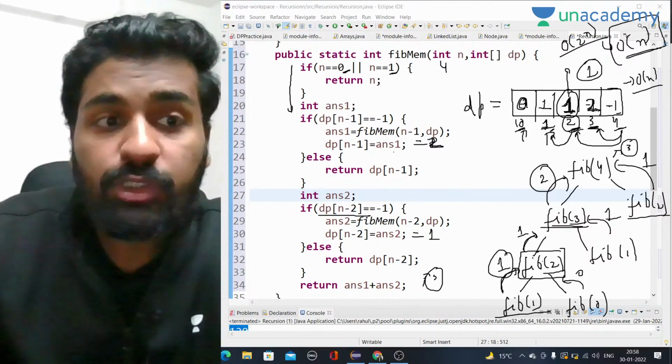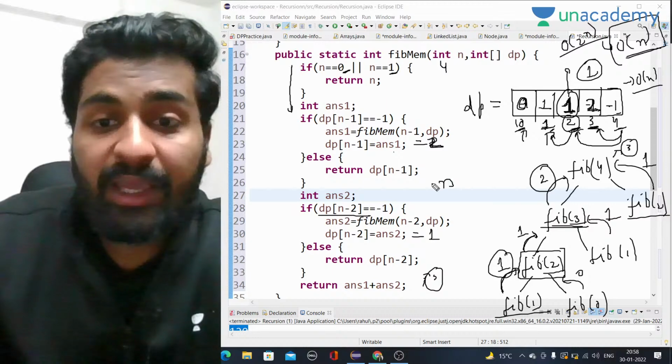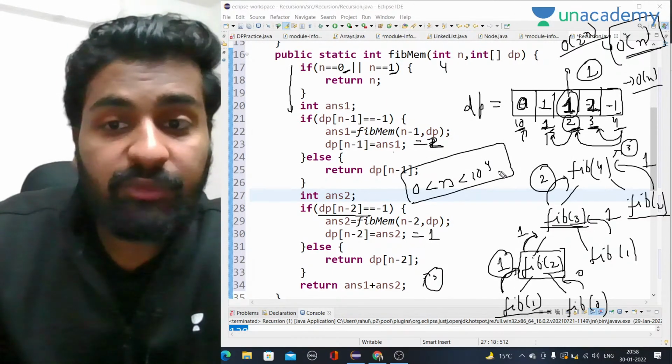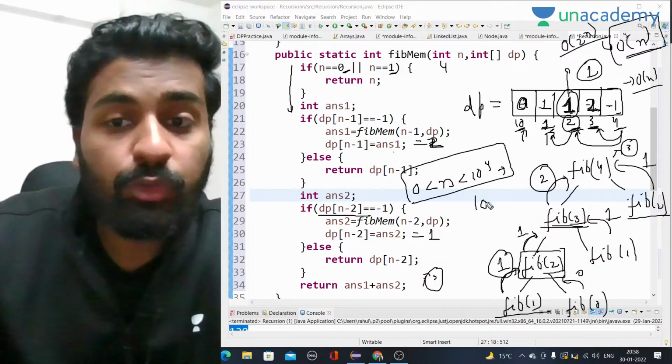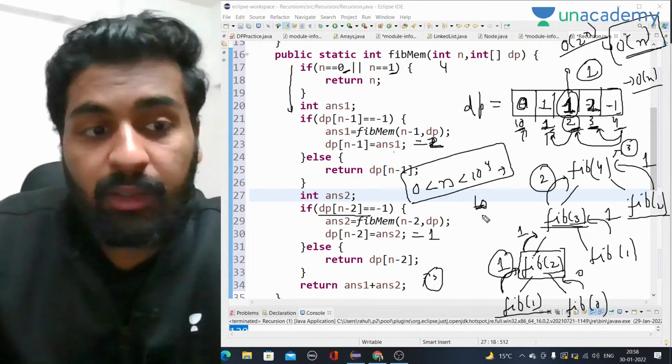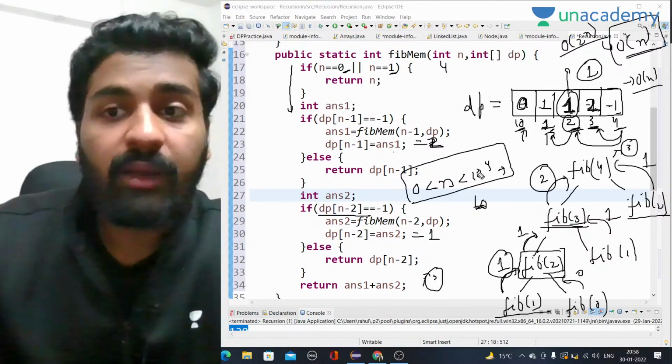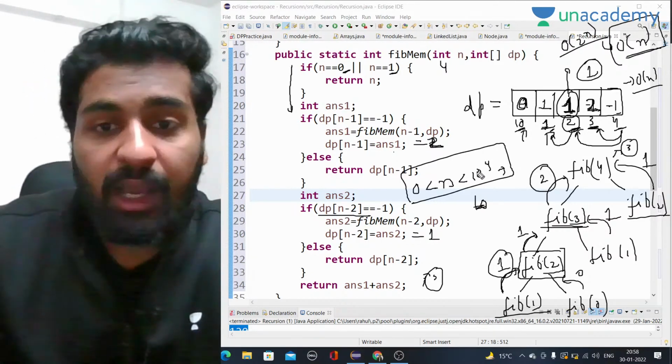This memoization approach you can only use when your n is between 0 and 10 to the power 4. If the value is greater than this, then you have to use iterative DP. That means no recursion can be used. You have to do it iteratively. Now we will see how iterative DP works.